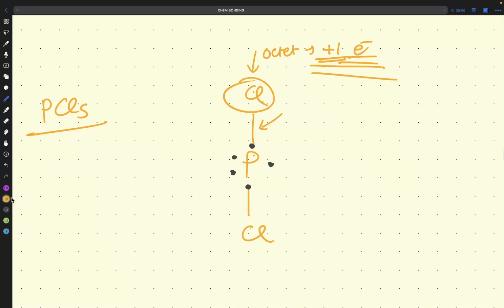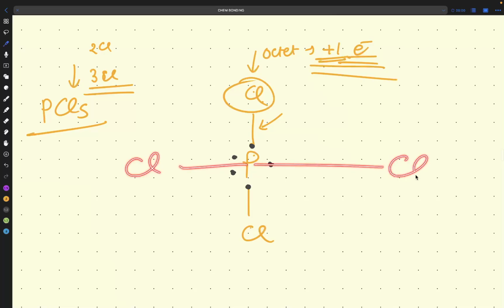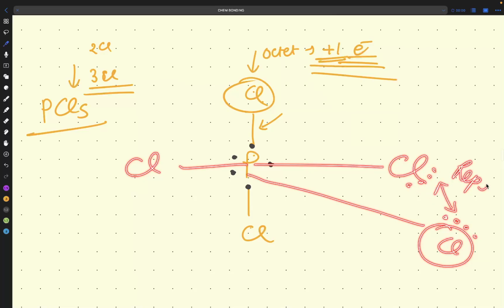What is happening here again? We have attached 2 Cl. We need 3 more Cl to attach. I have one chance to attach one Cl here. I will attach one Cl here. But tell me one thing, one Cl remains again. Where will I attach it? If I attach this one Cl, what will happen here? This electron here and this electron of Cl, what will they do? They will repel, because like charges repel each other, opposite charges attract each other.